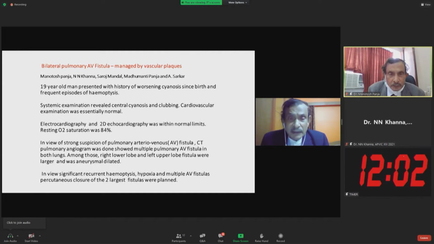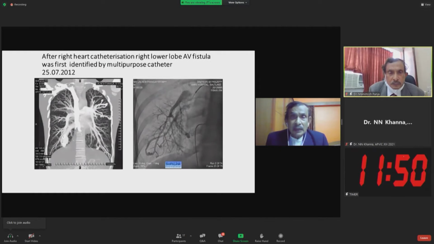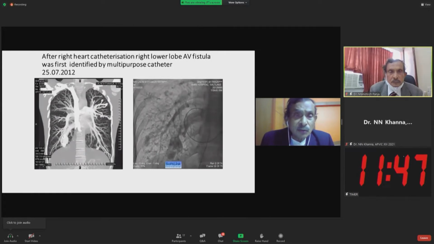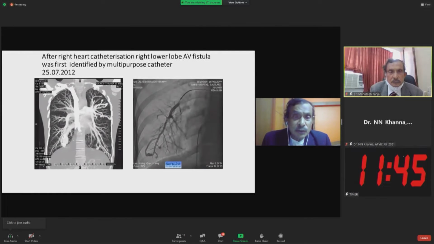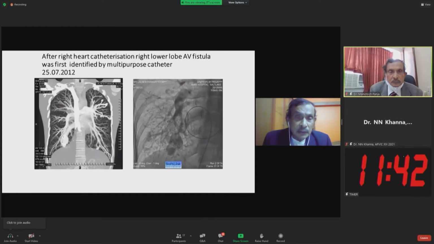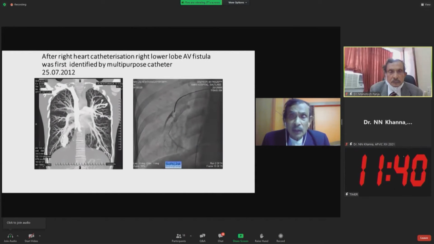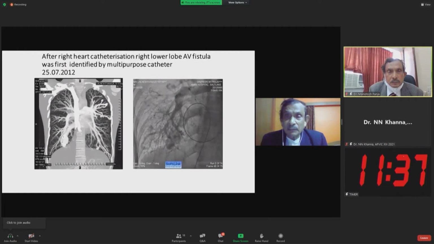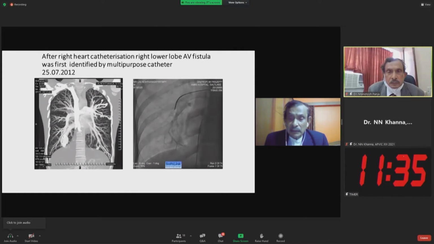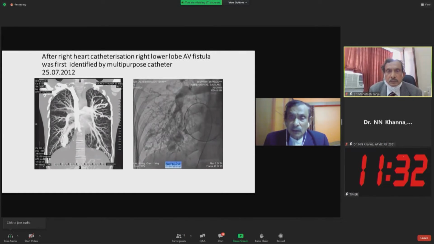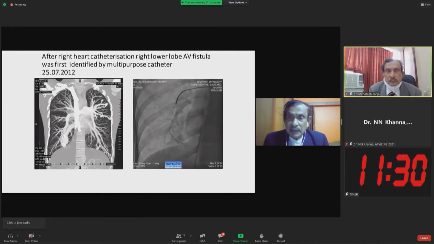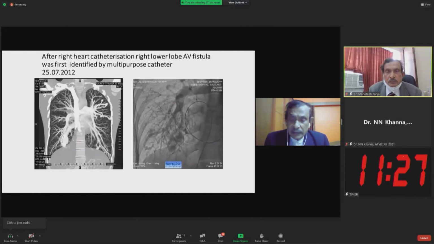In view of significant recurrent hemoptysis, hypoxia, and pulmonary arterial fistula, percutaneous closure of the two large fistulas was planned at the beginning. Now, here you see CT angio shows on the left side a huge aneurysm, and from the right lower lobe and left upper lobe, and right heart catheterization, particularly the angiography, shows multiple small to medium size and large size pulmonary fistulas on the right side.